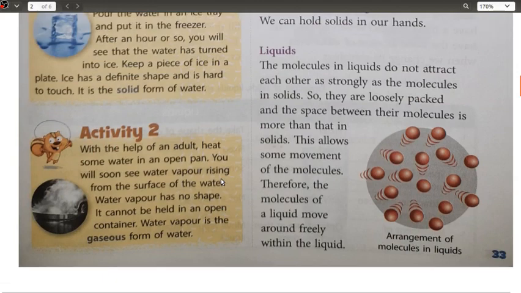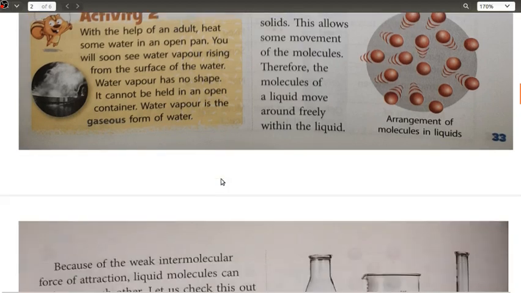In the case of liquids, intermolecular spaces are more and intermolecular forces of attraction are less than in solids. Because of these two things, liquids occupy the shape of the container in which they are poured. As the molecules can move from one place to another through a small distance, the shape of the liquid does not remain constant and it automatically occupies the shape of the container.